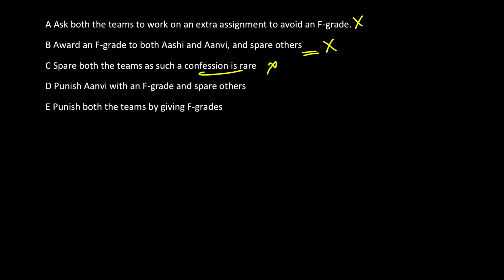आप कॉपी कर लो और फिर कन्फेस कर दो, तो क्या कन्फेस कर देने से सजा कम हो जाती है? सजा माफ नहीं होती, so you cannot spare it. Option D: punish Anvi with F grade and spare others. Why? Because just because she copied, she promised Ashi. Many people applied brains here, including me, I'm so sorry.